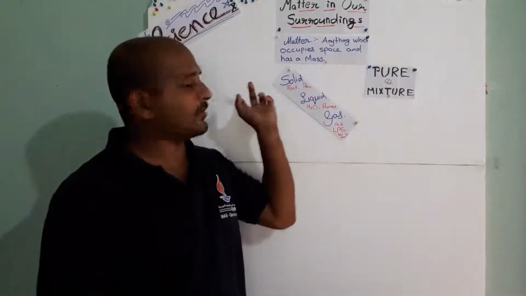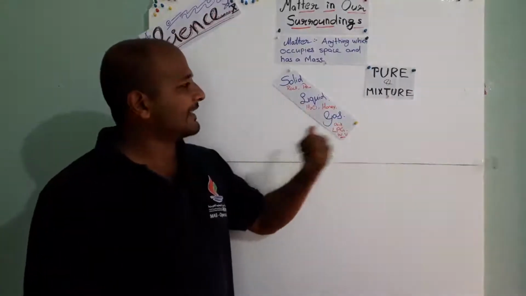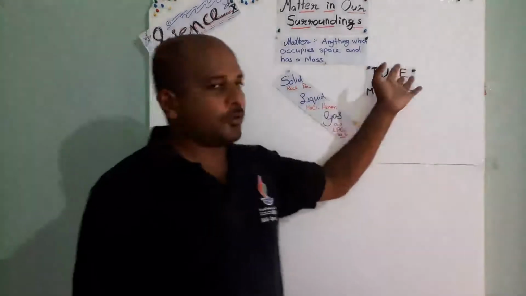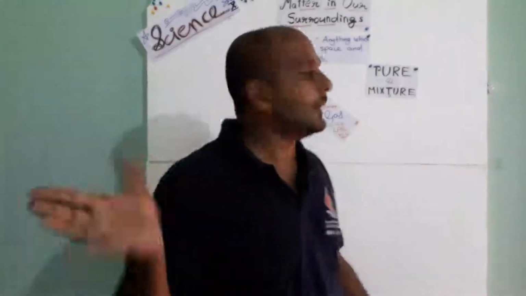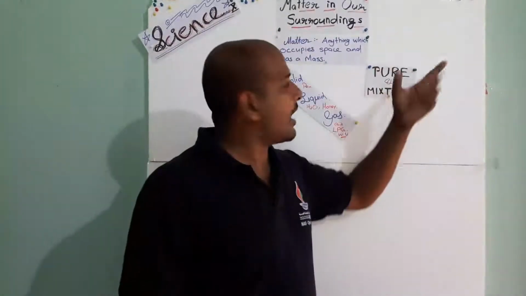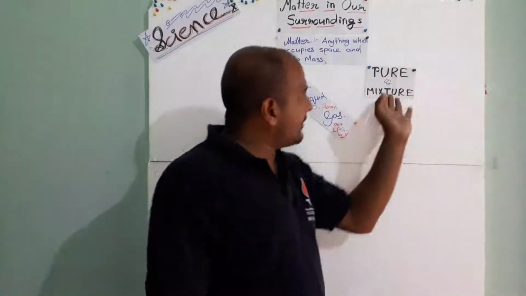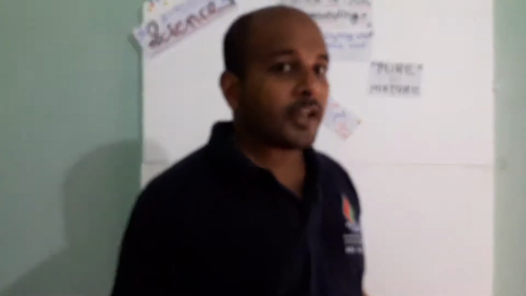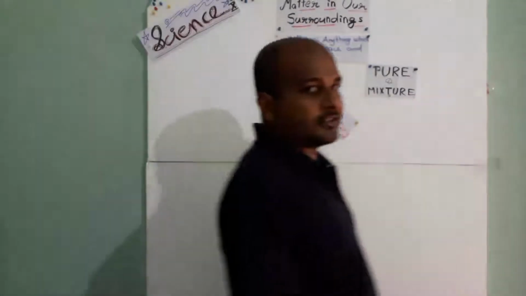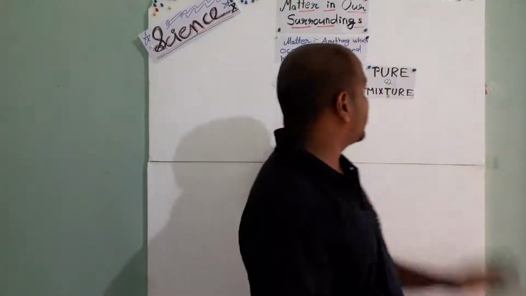When it comes to physical state, it is solid, liquid, and gas. So pure means the purest form. For example, all the elements are the purest form of matter. Then some of the compounds also are the purest form. But when it comes to mixture, can anybody tell an example? Two types of mixtures are there. Homogeneous mixture, I didn't write it on the paper. Okay, in class we will discuss each. Homogeneous and heterogeneous.